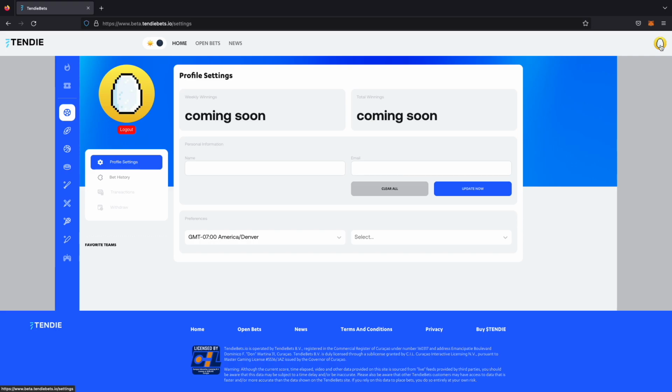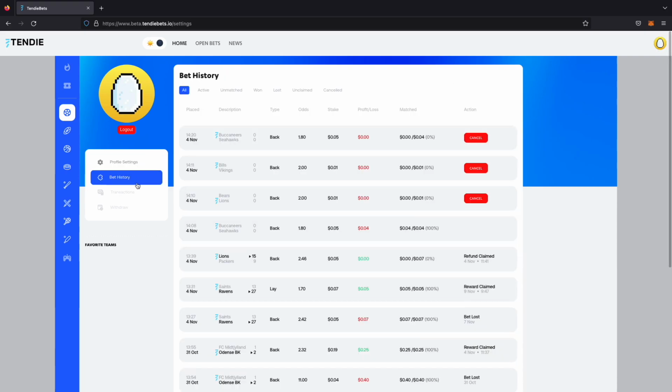Right now it's just a BitChick NFT, but before long you'll be able to actually set it to your own NFT once you verify ownership. And then on the left tabs here we have bet history. There we go. Here's all of his bet history. It has every bet ever made from the connected wallet.